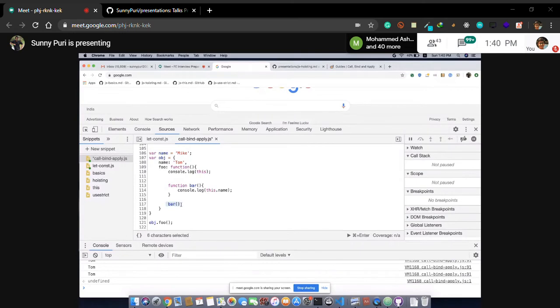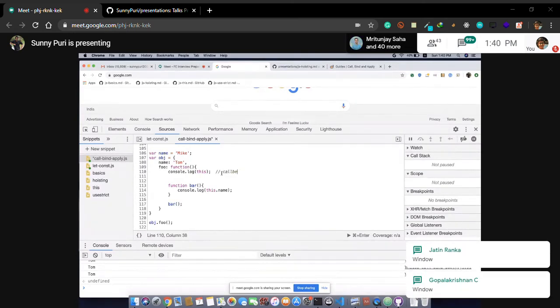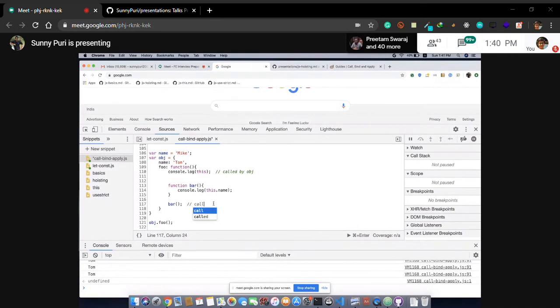Who is calling the bar function? Called by nowhere. So this will point to window. So this.name in foo is Tom, and window.name is Mike. This is clear, guys.